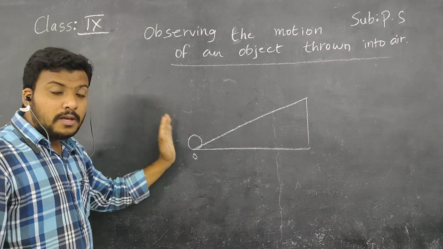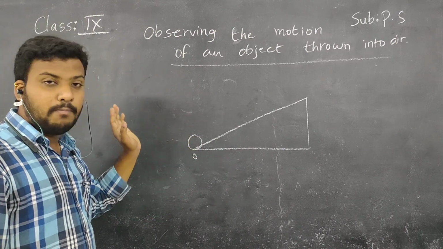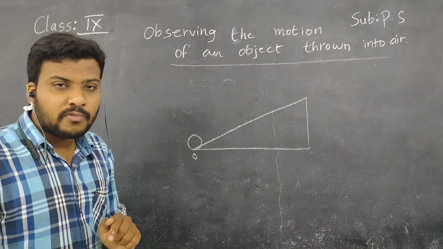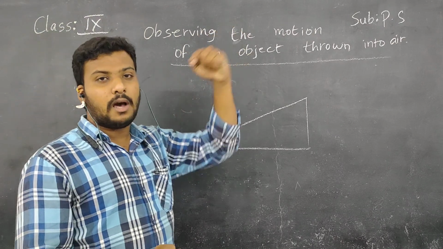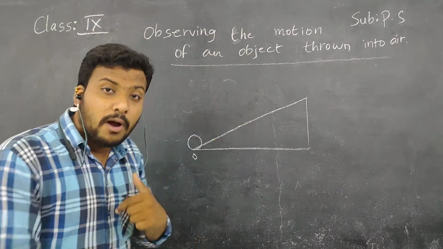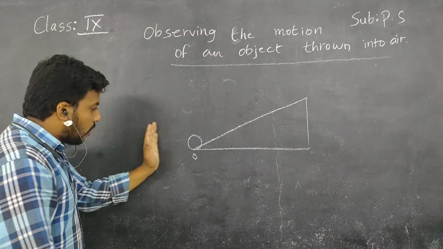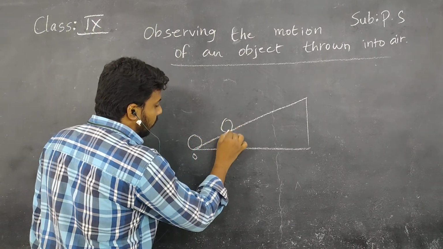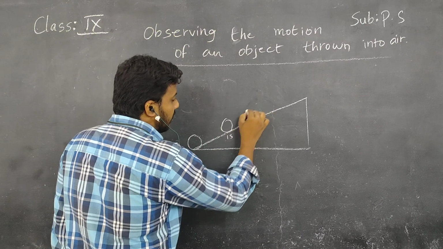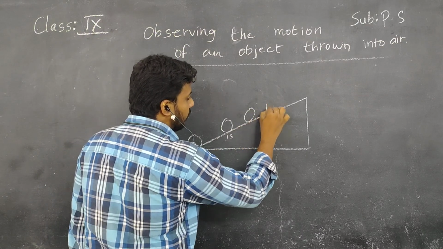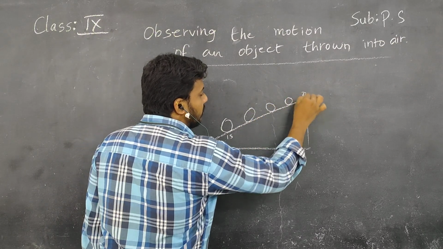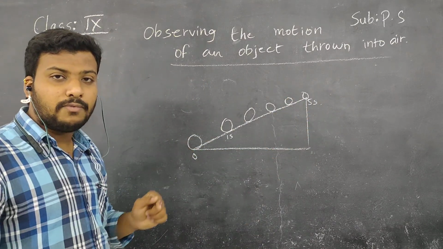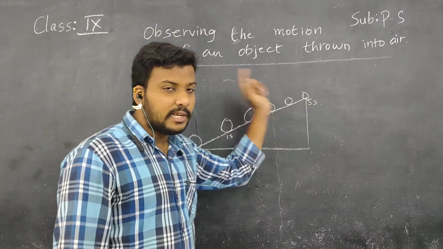Right now, I am going to apply a large force when compared to the previous activity. I want to apply a large force on the ball because it is moving towards the top of the inclined plane. So in order to move up to high regions, we need to apply larger force. Yes or no? So I am applying larger force. So the ball starts moving, children. At the first second, it reached here. Second, third, fourth, fifth second. Finally, it reached the top of the inclined plane at the 5th second, children.